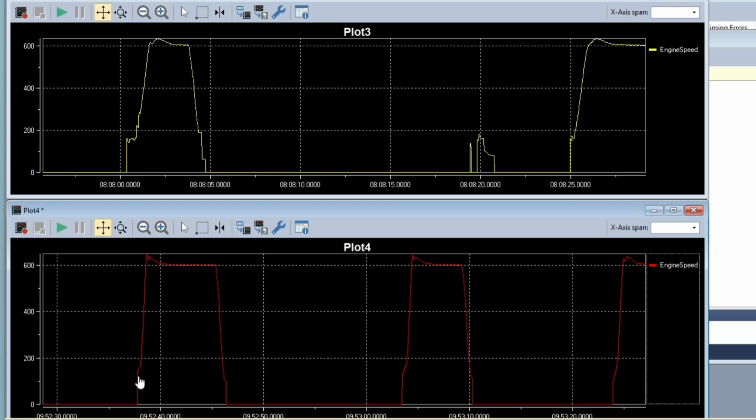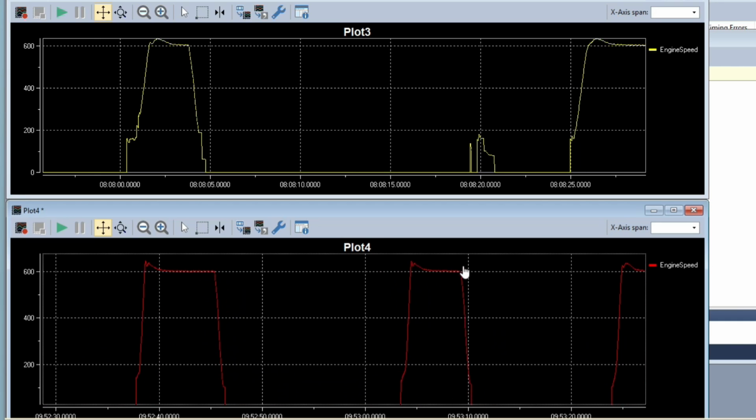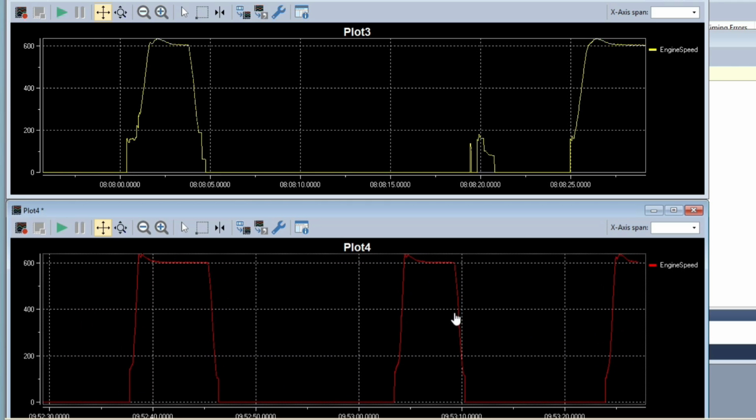The engine speed starts to increase quickly, and it goes all the way up until it starts, and then it idles, and then it shuts off. And they did it again, goes all the way up, idles, shuts off. If you look over here, you can see this whole mess that we had before, that doesn't exist anymore. And none of these have a dropout in the beginning, right here, and right here.